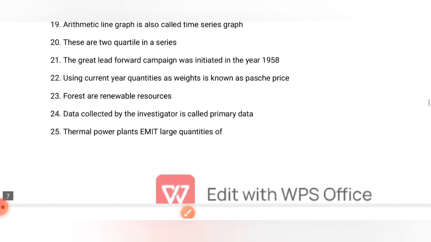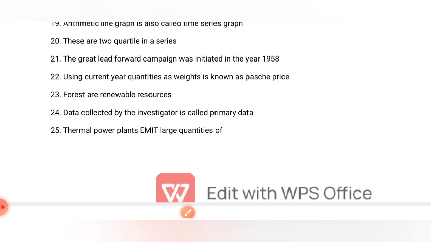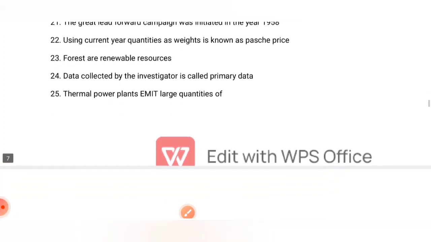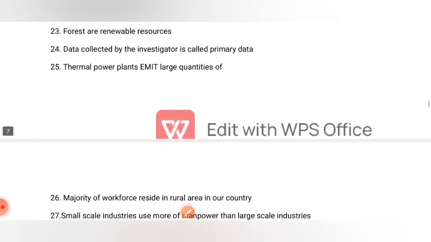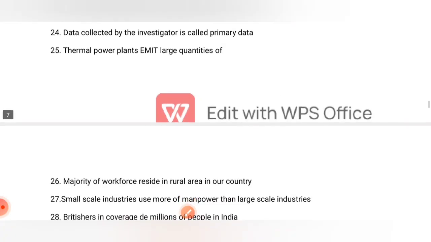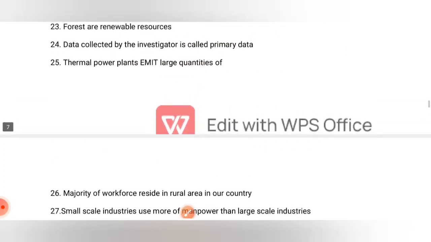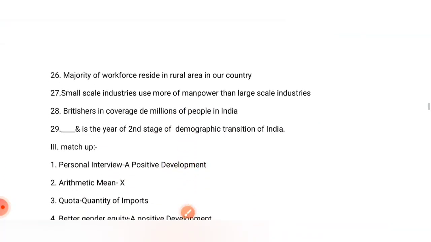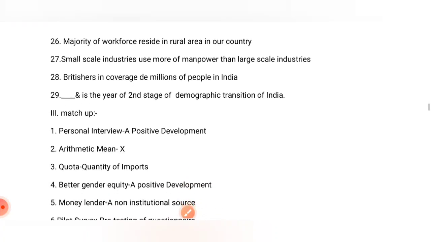Using current quantities as weight is known as Paasche price index. Forests are renewable resources. Data collected by an investigator is called primary data. Thermal plants emit large quantities of carbon monoxide. The majority of the workforce resides in rural areas in our country. Small scale industries use more manpower than large scale industries.